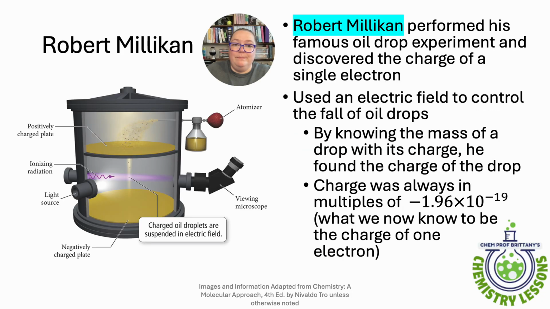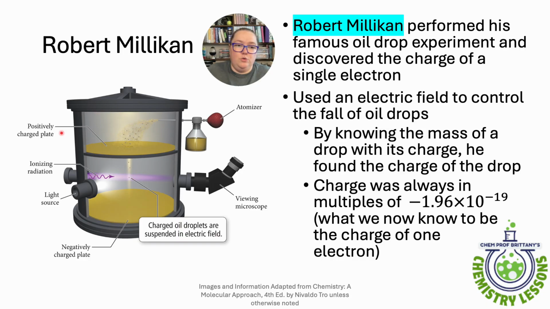Next up is Robert Millikan. He performed the oil drop experiment that he became famous for, and he discovered the charge of a single electron. I don't fully understand the mental gymnastics he went through to get to, hey, this is a good idea. But what he found was he used an electric field that he set up here to control these oil drops that were falling, right?